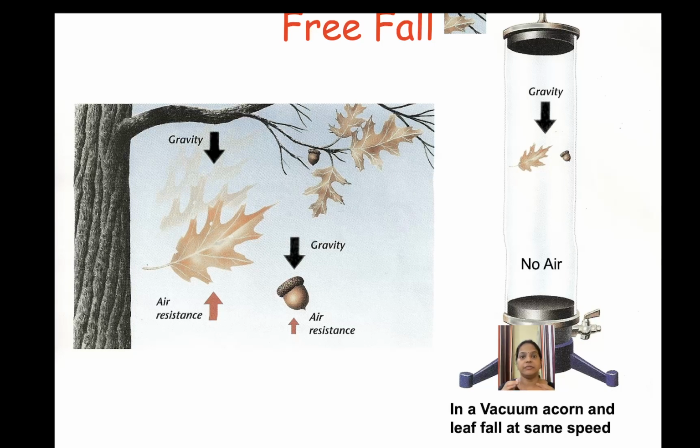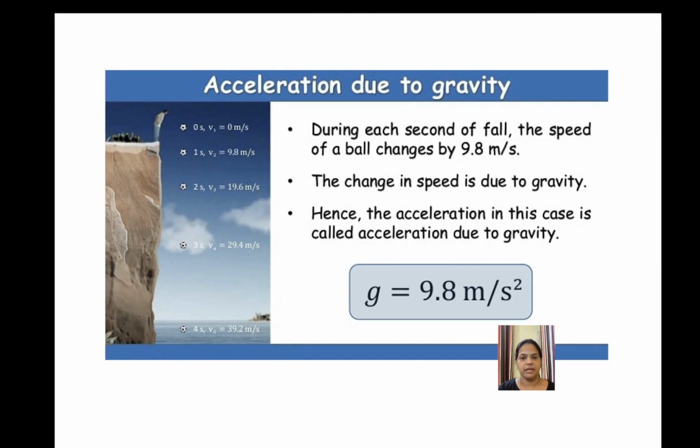That means in free fall, the acceleration due to gravity doesn't depend on the mass of the object. And the magnitude of acceleration due to gravity is 9.8 meter per second square for all objects.